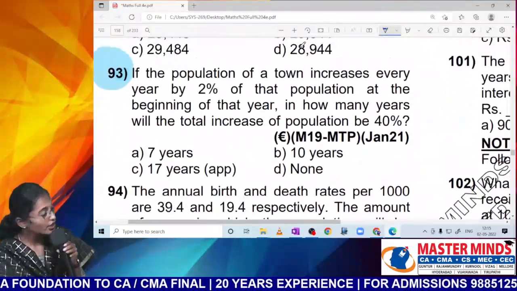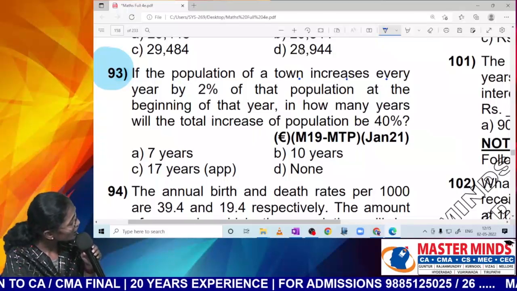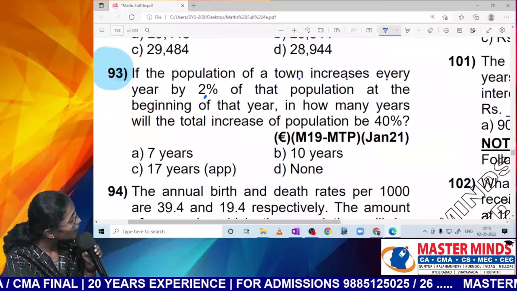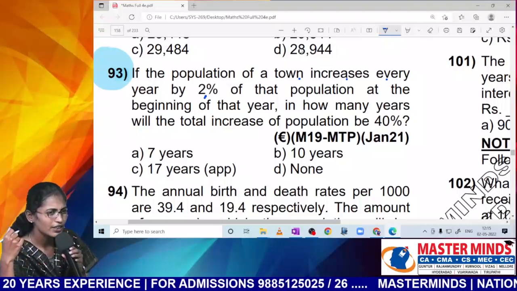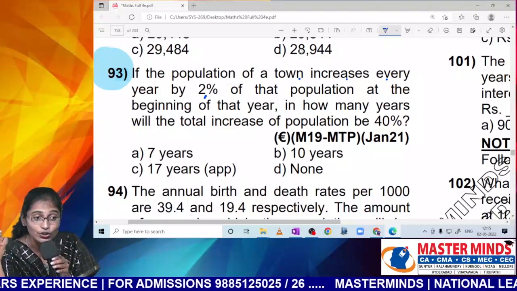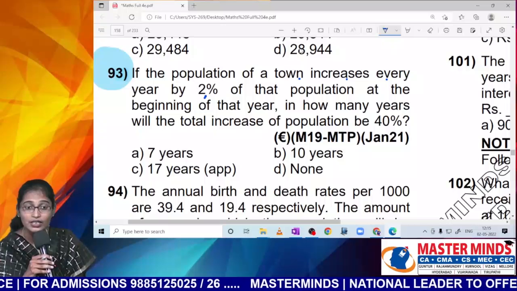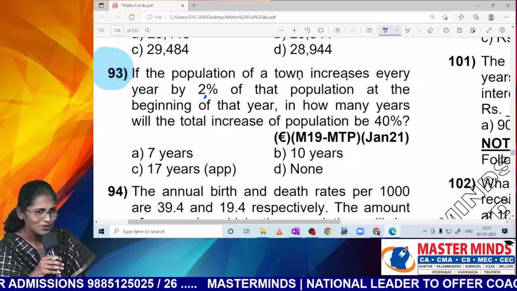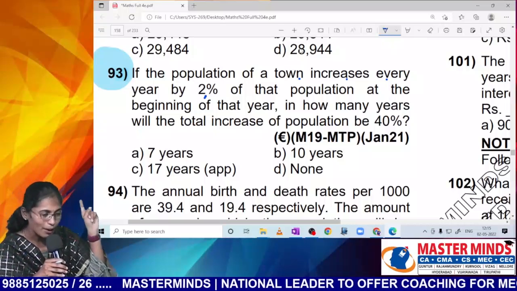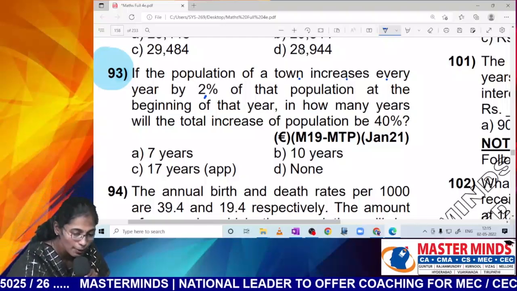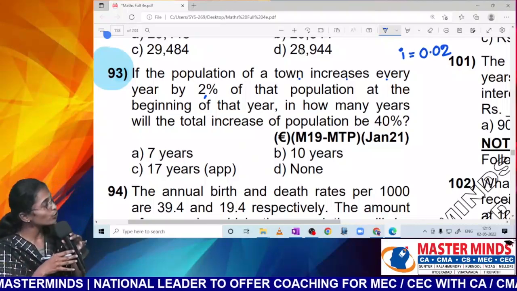Read out 93, Nana. If the population of a town increases every year by, Nana, every year the population is increasing or decreasing? By what percentage? Population growth would be considered as simple interest or compound interest? Simple or compound? So reproduction rate used to be there, right? So compound interest should happen. What is the compound interest rate, Nana? 2%. Shall I treat it as 0.02, Nana?